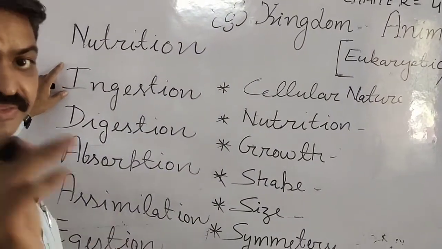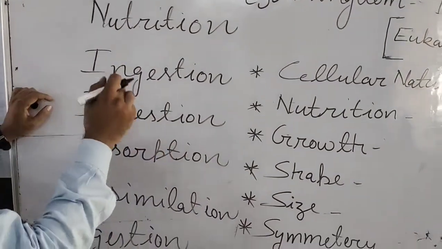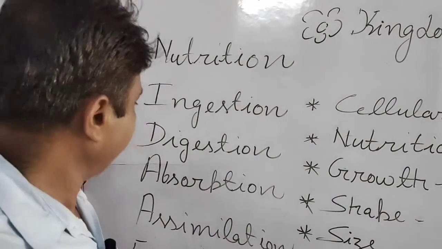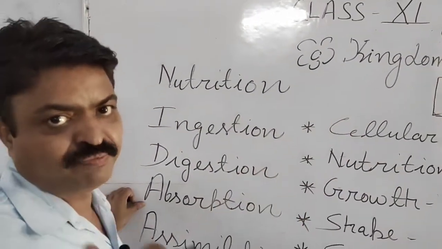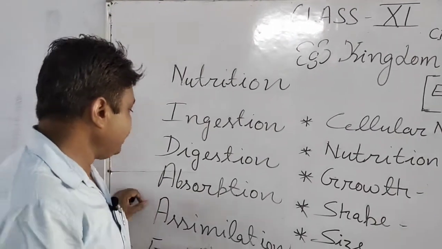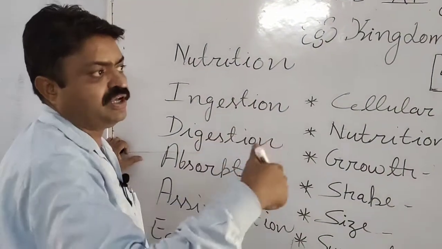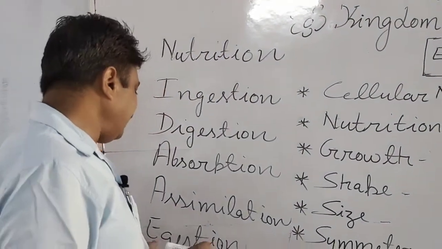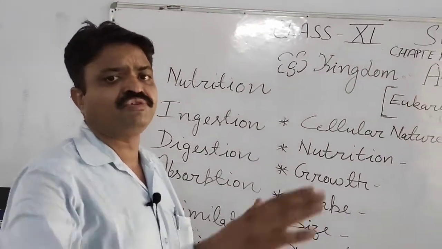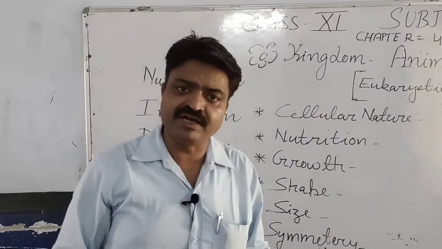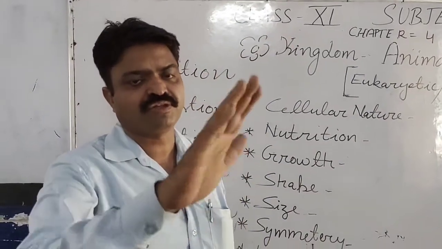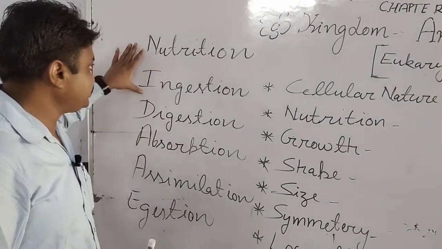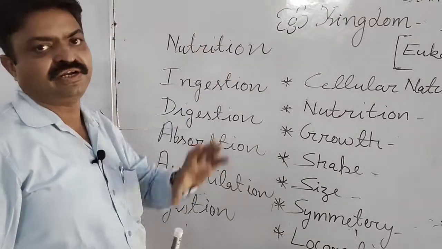First they intake the food with the help of ingestion, then they digest it, they convert it from complex to simple, that is known as digestion. After that they absorb it, that process is known as absorption. After the absorption, the absorbed food is utilized for different purposes, that is known as assimilation. And after the assimilation, some toxic substances are produced inside the body, and those toxic or waste substances are removed by the body, and that process is known as egestion. So all these steps of the nutrition are found in the kingdom Animalia.